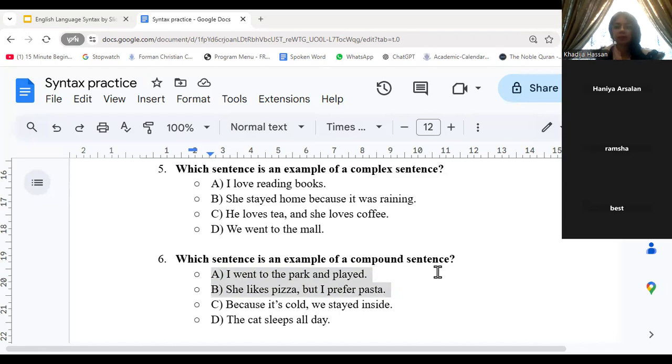She likes pizza, but I prefer pasta. I prefer pasta. She likes pizza. Independent clauses joined together by a coordinating conjunction. But I went to the park and played won't be a compound sentence because I went to the park is independent, but played is not independent, clearly, right? Please don't write phrases like played in your exam. Simply just played, right? That's not a sentence. But good attempt, everyone. It's B.